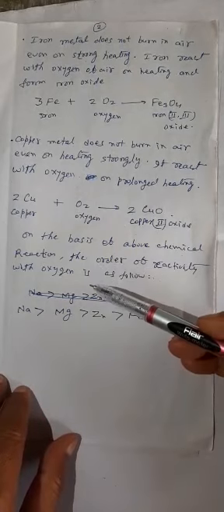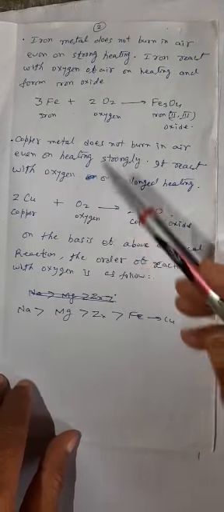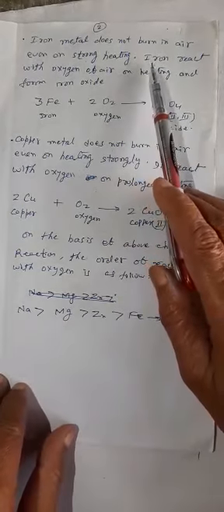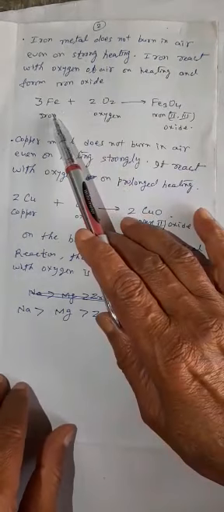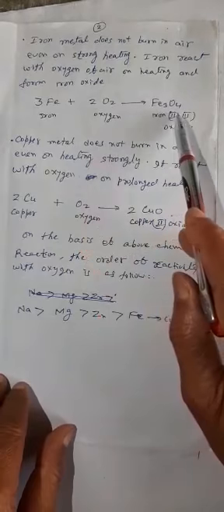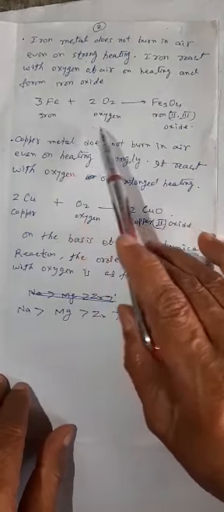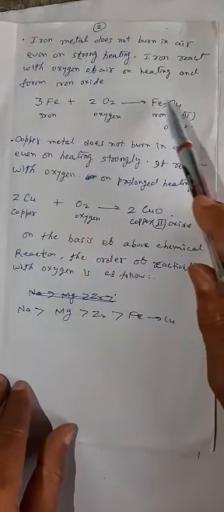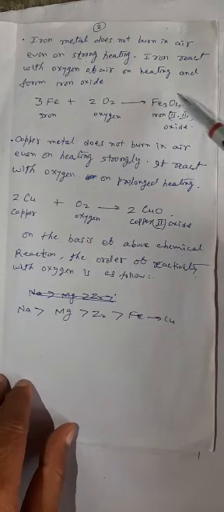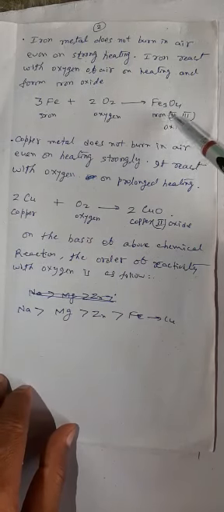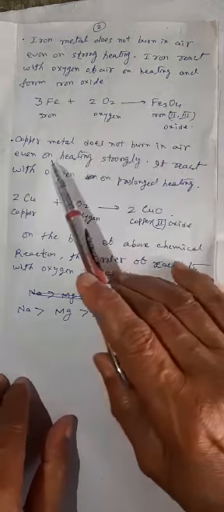Magnesium burns, zinc burns, but iron does not burn, it only reacts with oxygen. 3Fe + 2O2 → Fe3O4, this is iron(II,III) oxide. Later on we shall discuss why this is written as iron(II,III) oxide.